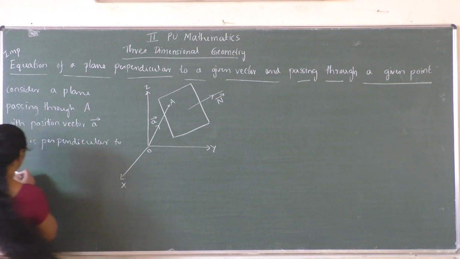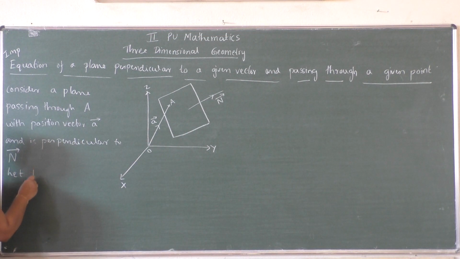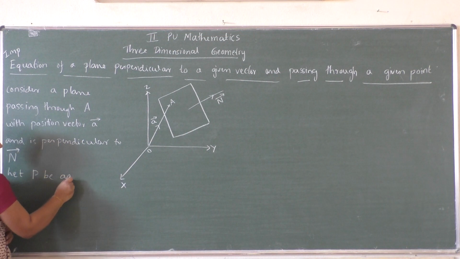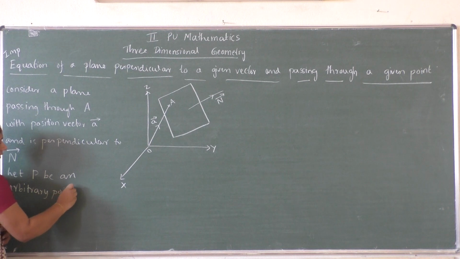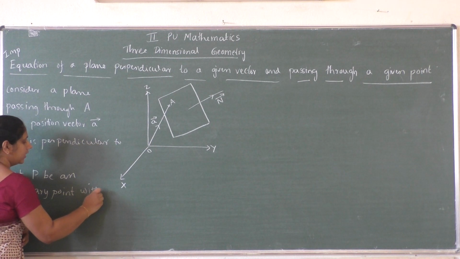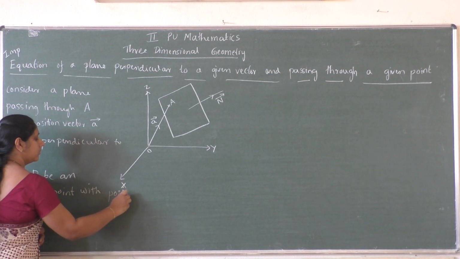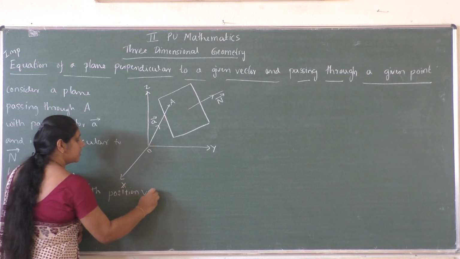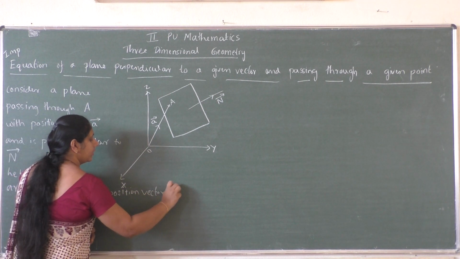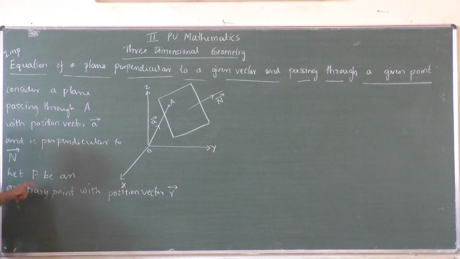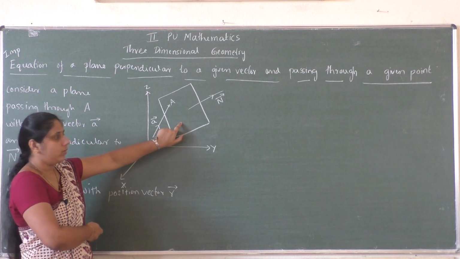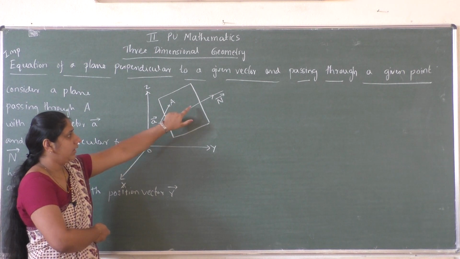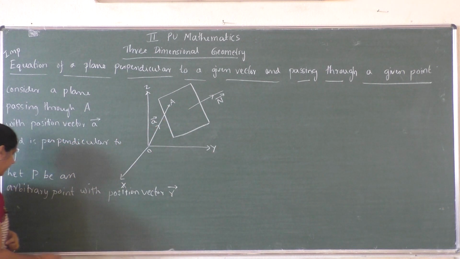So let P be an arbitrary point with the position vector R vector. Then P lies on this plane if and only if the vector AP is perpendicular to N vector.